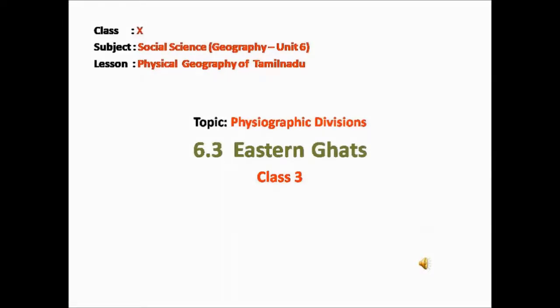So, we are in the second topic of the physiographic divisions of Tamil Nadu. The topic we are going to see today is Eastern Ghats. Eastern Ghats run parallel to the eastern coastal plains of India.